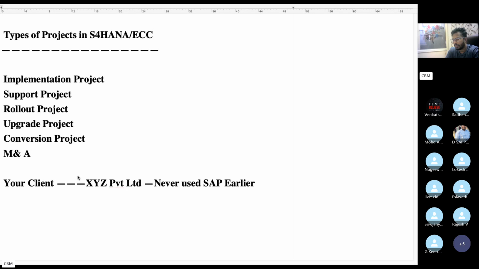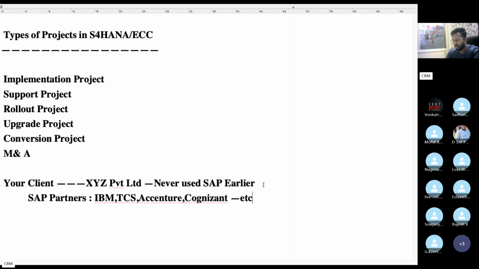Implementation means whenever a company wants to implement SAP for the first time, then XYZ Private Limited should connect to the SAP partners. XYZ Private Limited makes a bid with the cost of the project. Who are the SAP partners available in the market? You see IBM, TCS, Accenture, Cognizant, most of the IT companies. Their role is to implement SAP.